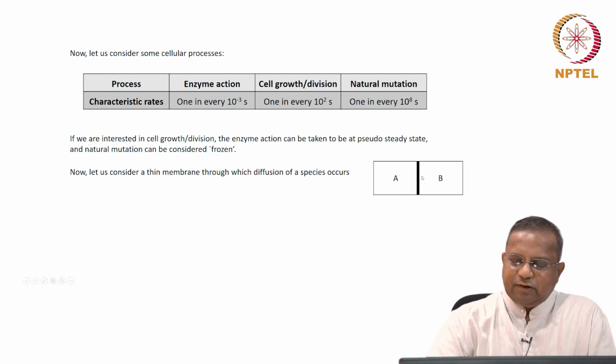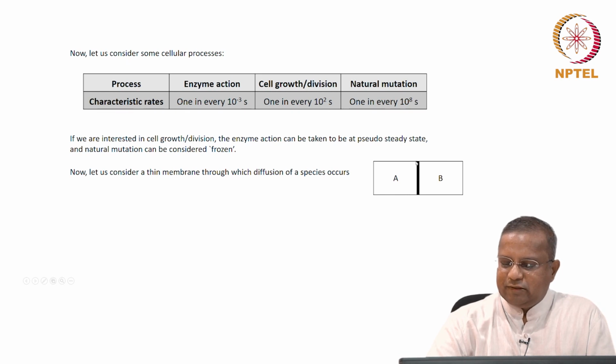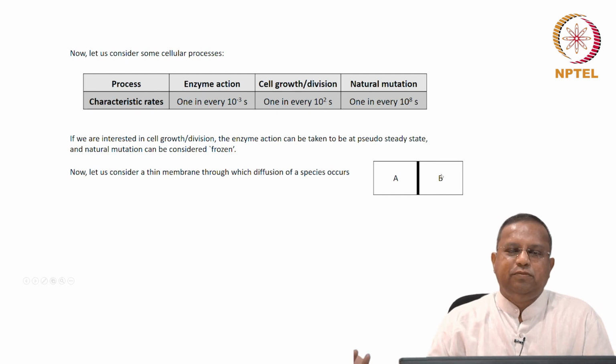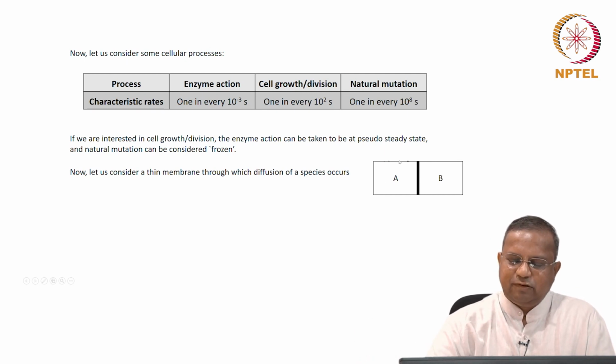I am going to represent the membrane as this thick line here, and A could be the extracellular space and B could be the intracellular space. I have just contained it here, but that is not necessary.